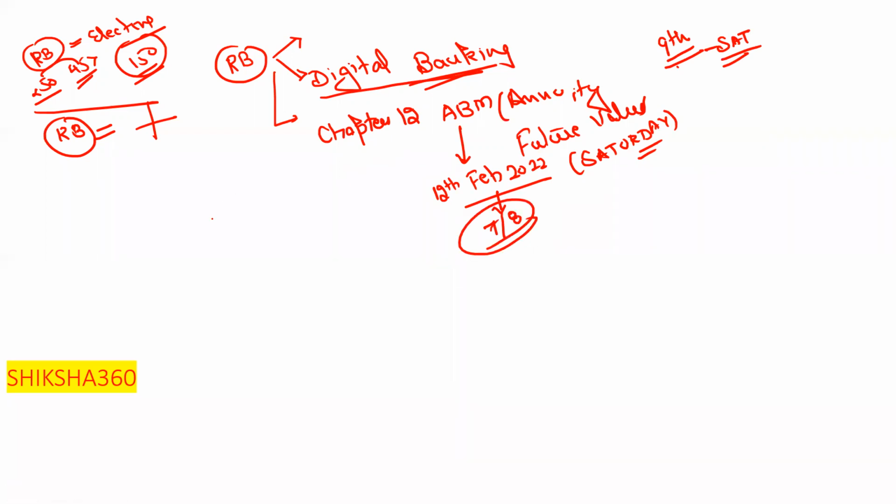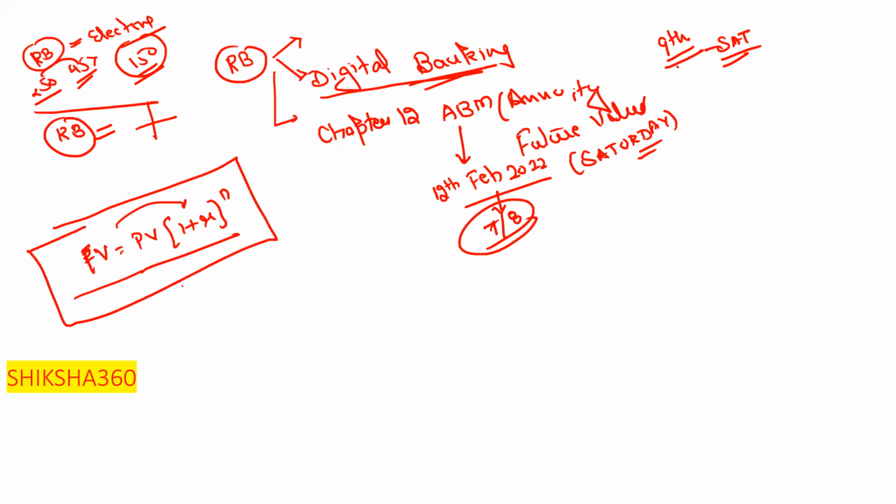Directly you have to use this formula: future value is equal to present value into 1 plus r power n. Just use this formula and you are able to solve 5 to 6 questions. Last time they asked 5 to 6 questions on this concept, clear. Just you have to put in the formula.